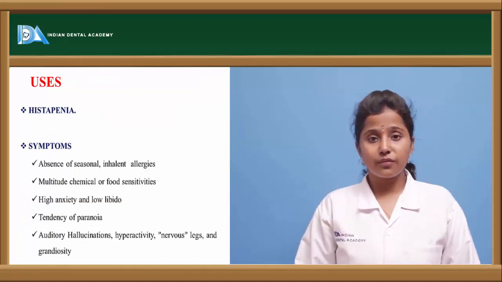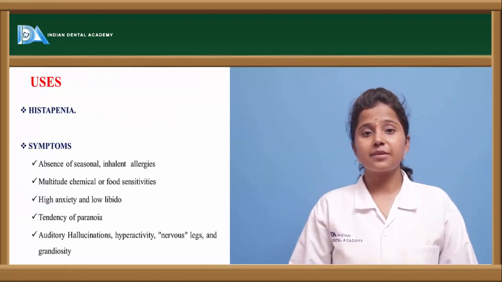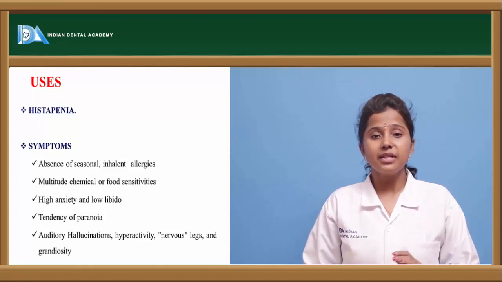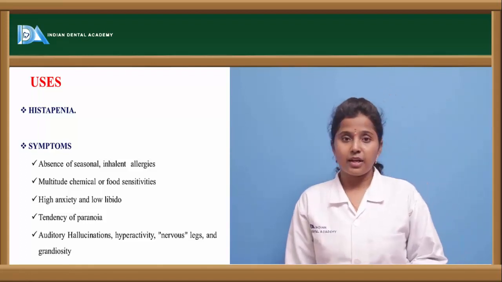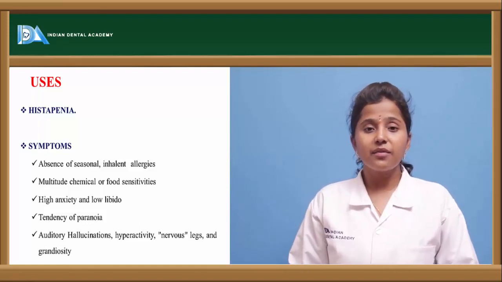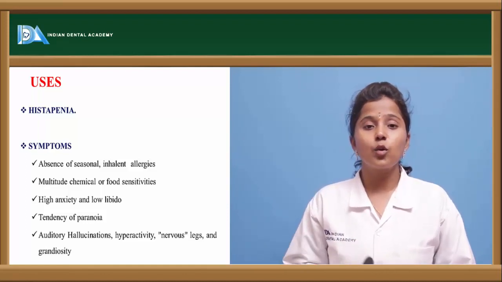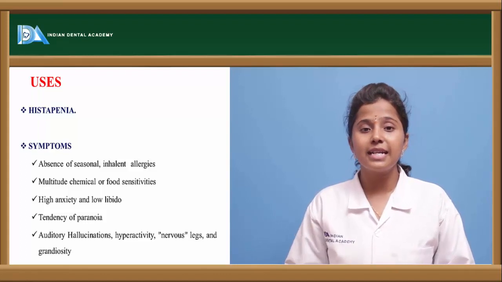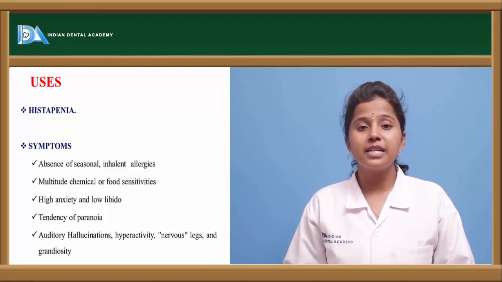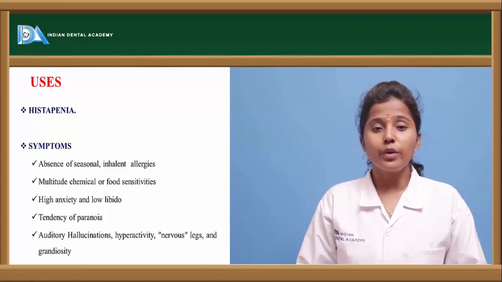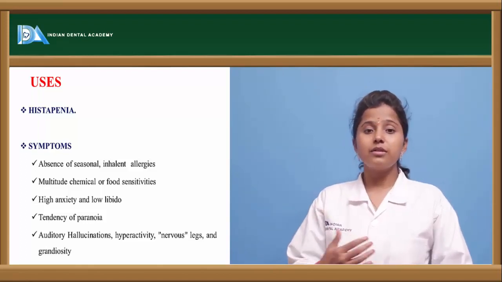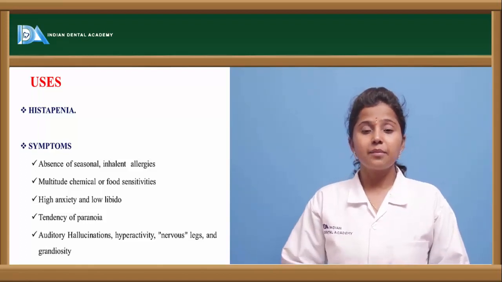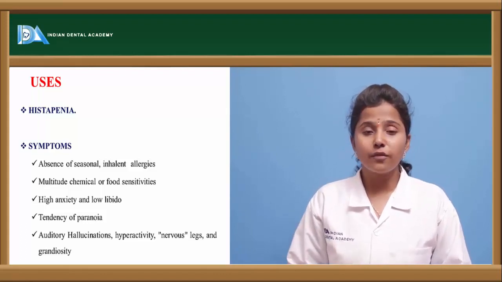What are the uses of these histamine receptor agonists? They are used in a condition called histapenia. Histapenia is a condition where histamine is present in lower concentrations or less action of histamine is observed in the body. When histamine agonists are given, they increase the release of histamine and thereby show the actions of histamine.